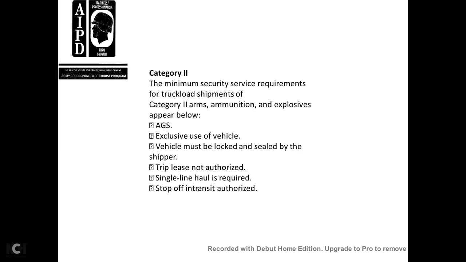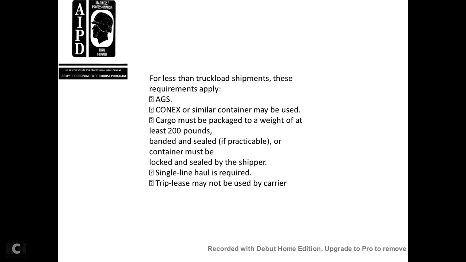The use of the vehicle. The vehicle must be locked and sealed by the shipper. The triple leaf is not authorized, and single line haul is required, and stop-off in transit is also authorized. For less than truckload shipment, for the requirement of the AGF, the Conex or similar container with the cargo must be packed to the weight of at least 22,000 pounds, 200 pounds with the volume of the seal, with the practical containment that must be locked and sealed by the shipper. The single line haul is required, and the triple leaf may not be used by the carrier.